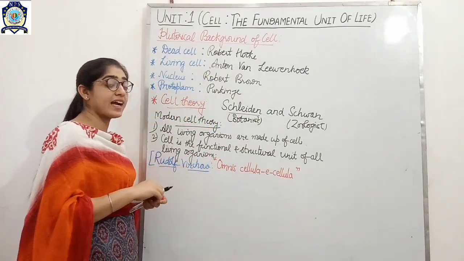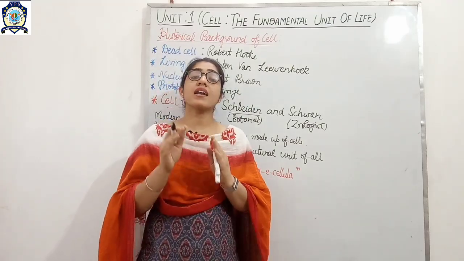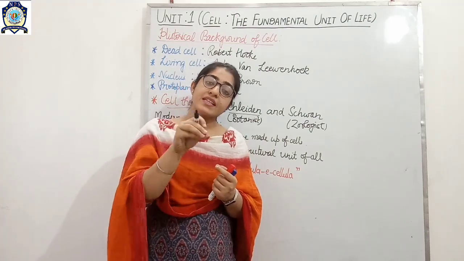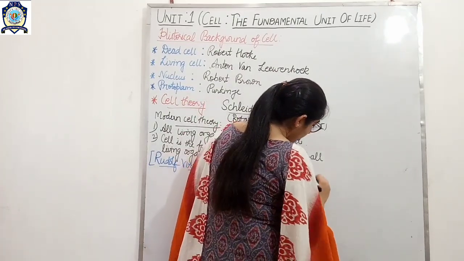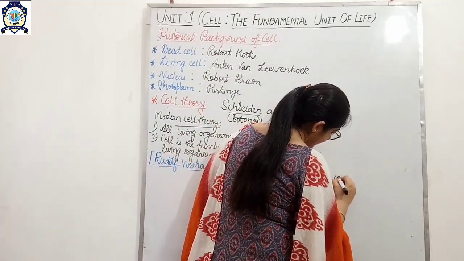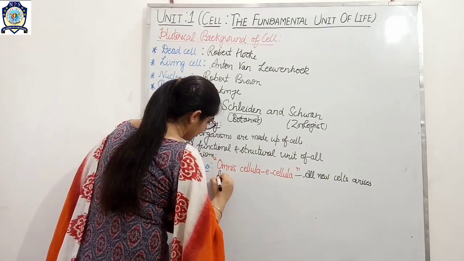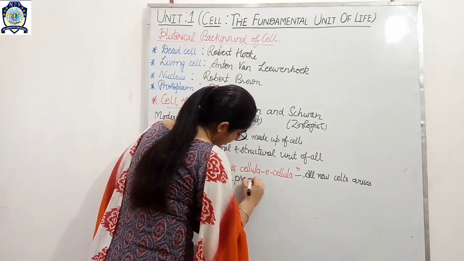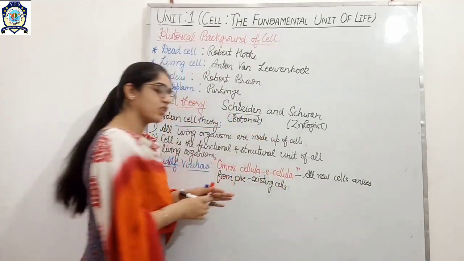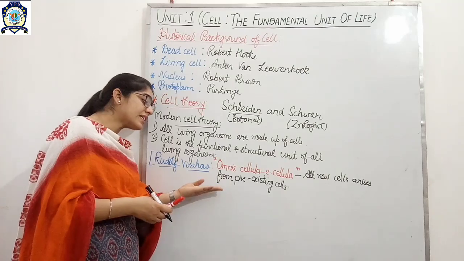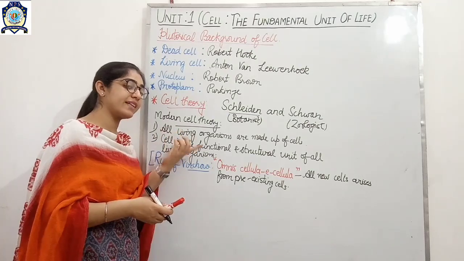It means that all new cells arise from pre-existing cells. Nowadays this point given by Rudolf Virchow is added in the modern cell theory.